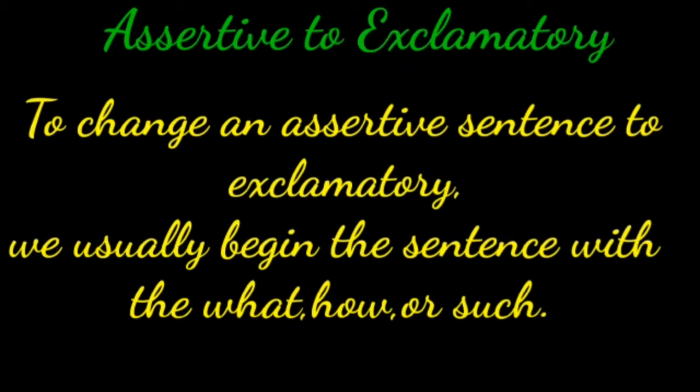Children, now we are going to see assertive to exclamatory. The previous one is assertive to interrogative. It is assertive to exclamatory. To change an assertive sentence to exclamatory, we usually begin the sentence with what, how, or such.